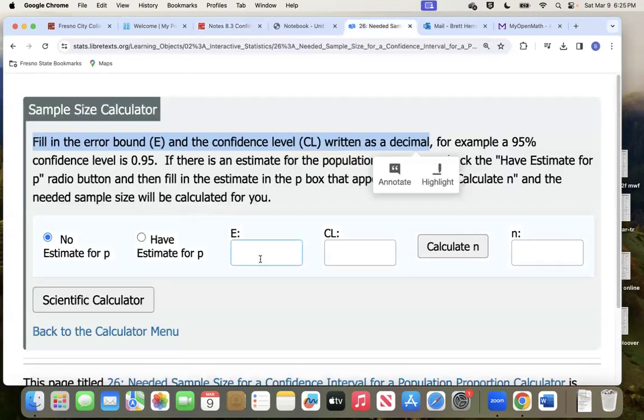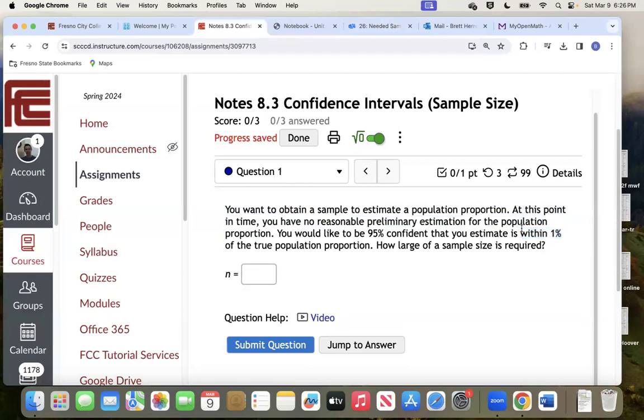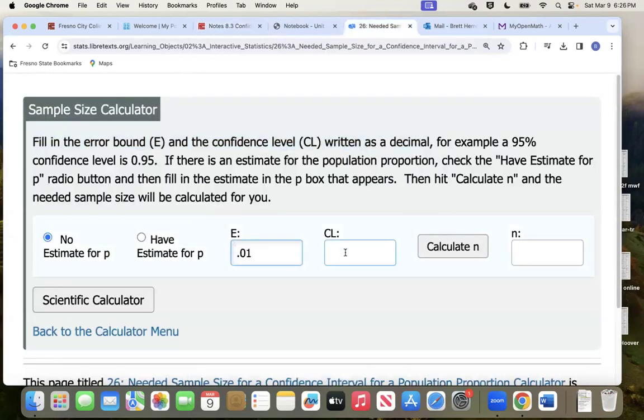So back to the calculator, the E. Can I just put in 1? 1%? No, it's got to be a decimal, remember? All percentages, when we put them into the calculator, we always change them to a decimal. So that'd be 0.01. That's our 1%. That's the error, that's the within, right? You want to estimate within 1% of the true thing. And 95% confidence interval, again, that's a percentage. So what do we always do with the percentage? Make it a decimal. So both of those we make decimals, back two places: 0.95, 0.01. Calculate.